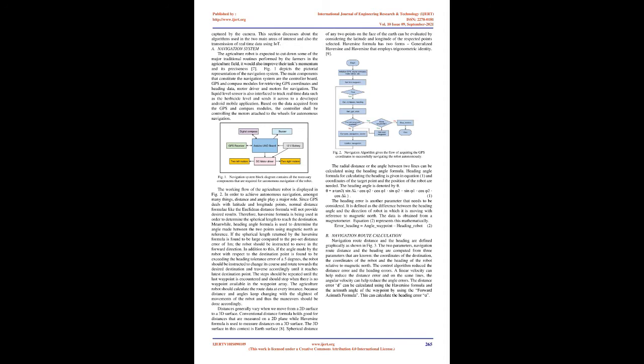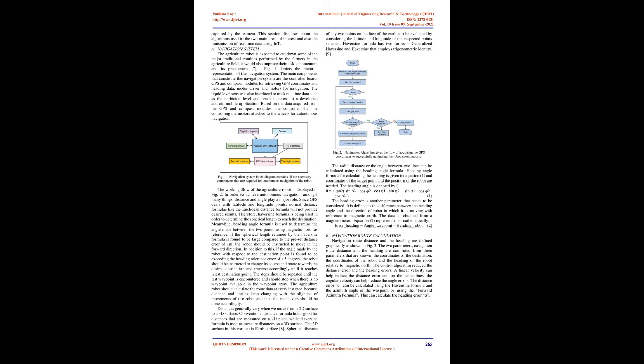If the spherical length returned by the Haversine formula is found to be large compared to the preset distance error of 1 m, the robot should be instructed to move in the forward direction. In addition to this, if the angle made by the robot with respect to the destination point is found to be exceeding the heading tolerance error of ±5 degrees, the robot should be instructed to change its course and rotate towards the desired destination and traverse accordingly until it reaches the latest destination point.